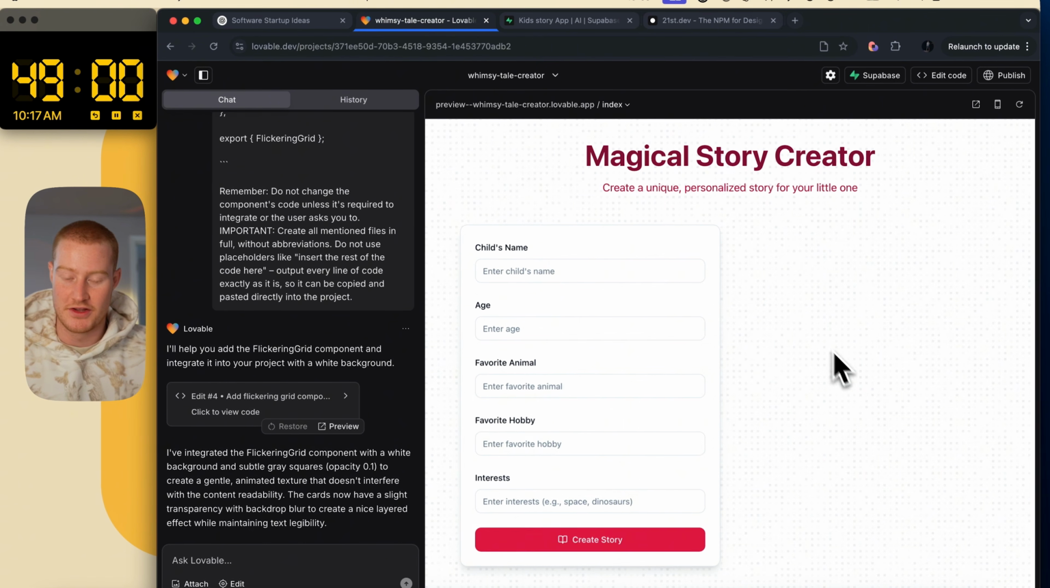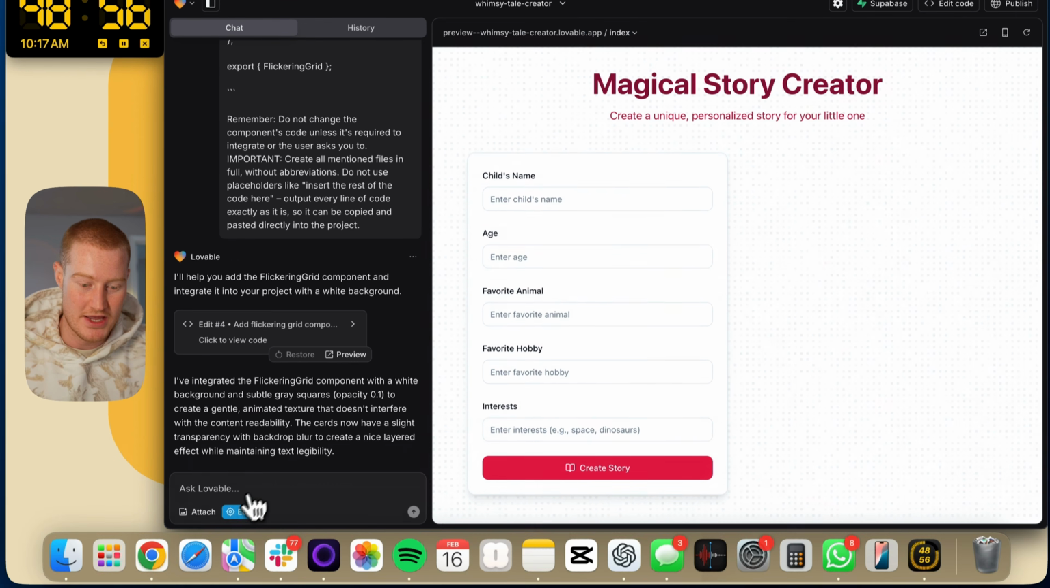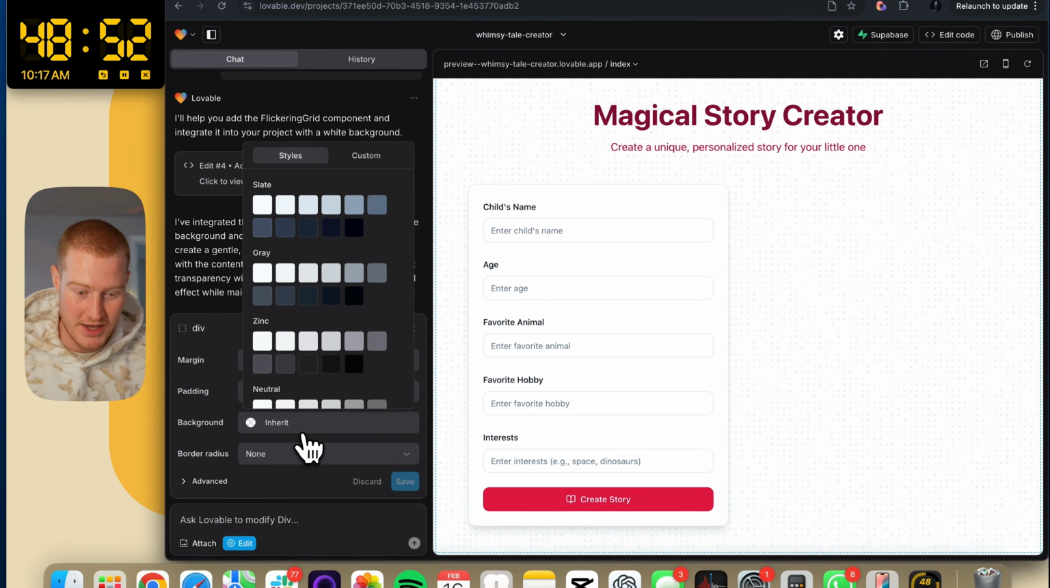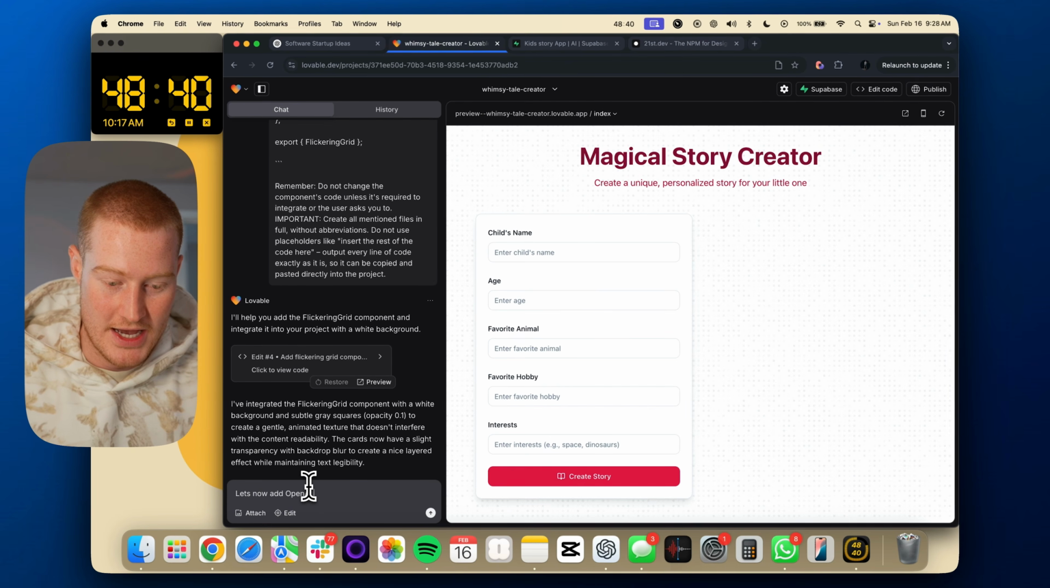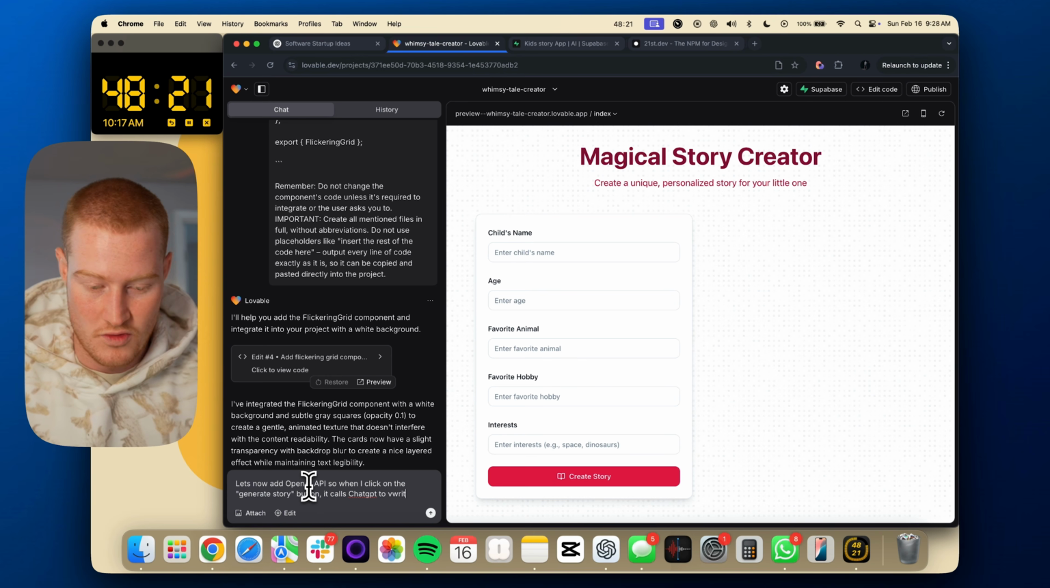Okay, there we go. So I think that looks good. Nice, it adds a nice little texture to our app, making it a little less plain. That's great. If we want to edit this, I guess we come here, background. That's great. So next up, let's now add the OpenAI API. So when I click on the generate story button, it calls ChatGPT to write a story.